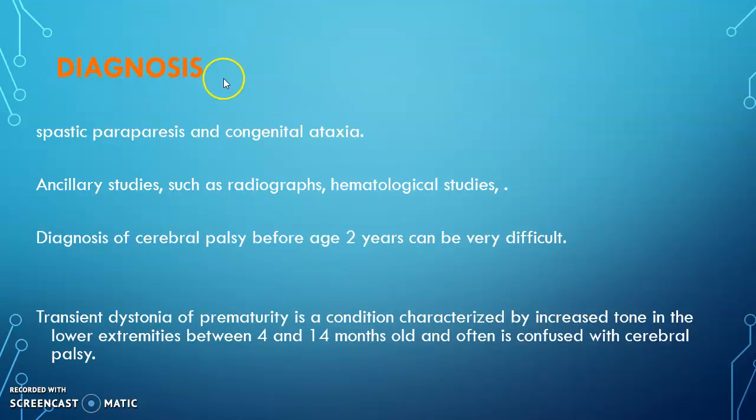So how is the diagnosis? We have the medical and the physiotherapy diagnosis. The diagnosis will be related to spastic paraparesis and congenital ataxia.